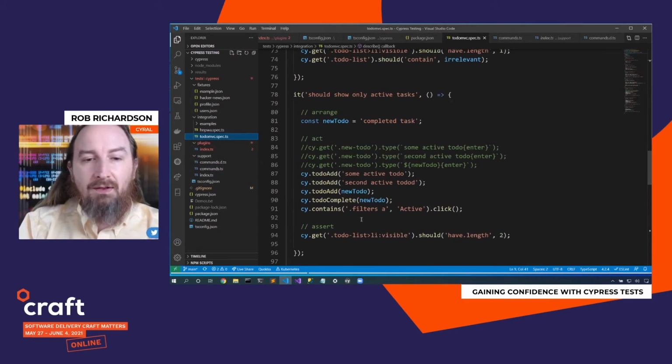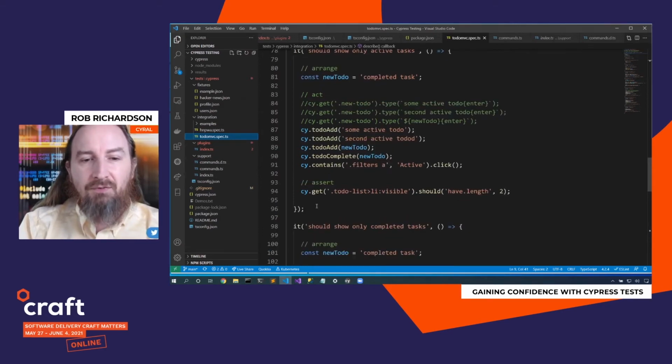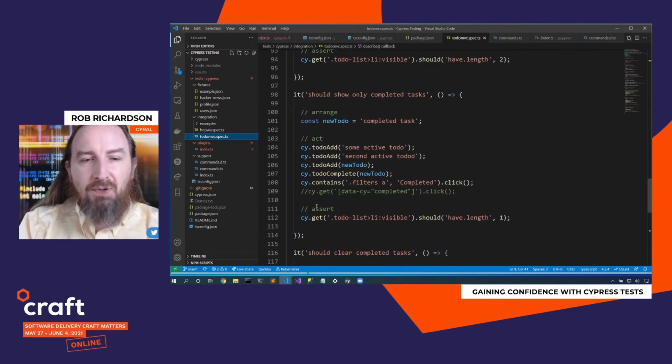That's perfect. Now let's go find the active button and click it and validate that we should only have 2 left. Now this introduced us to commands, which was really, really effective. It should only show completed tasks. We'll use our commands again. We'll go find the completed button and click it. And now we'll go get that list, and it should only have length 1. Only the one that is completed, not the 2 that are undone.